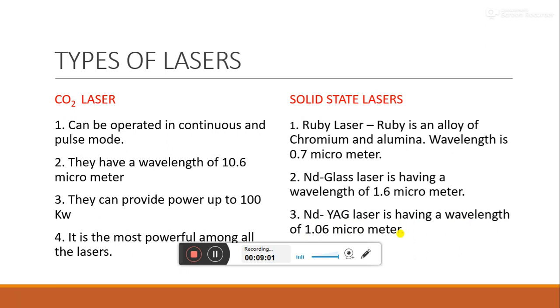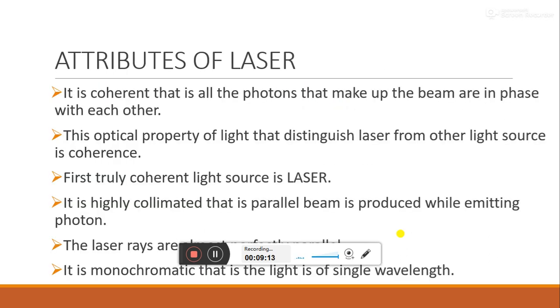So this is just some information about the laser, its properties, its classification and types of laser, before going into the working of the laser beam machine. So I just wanted to give you some basic idea about laser.